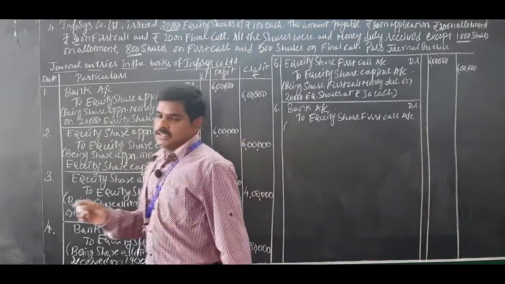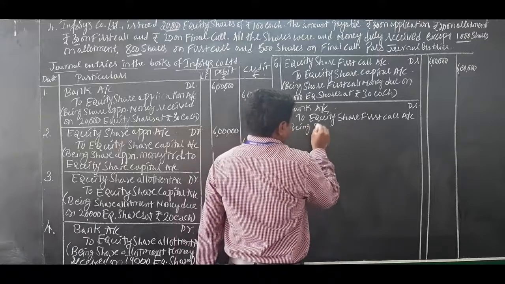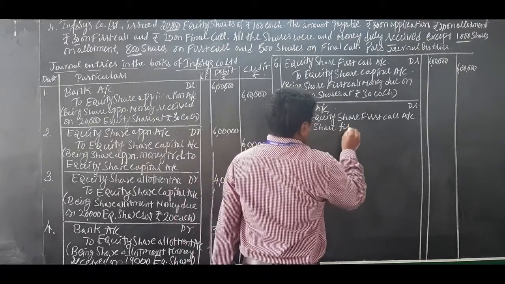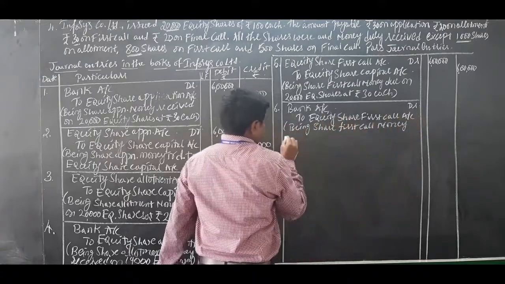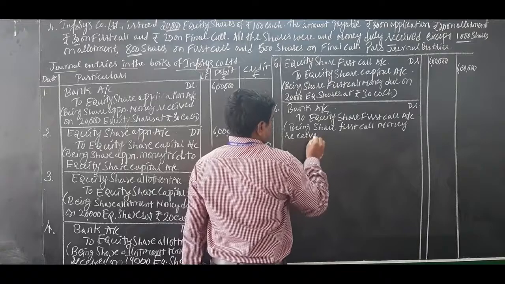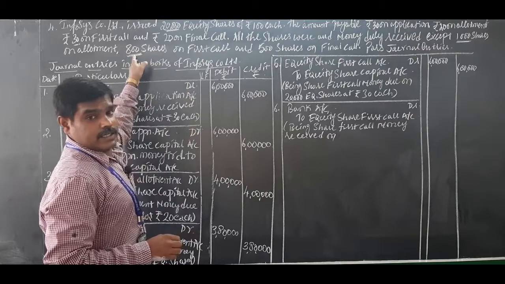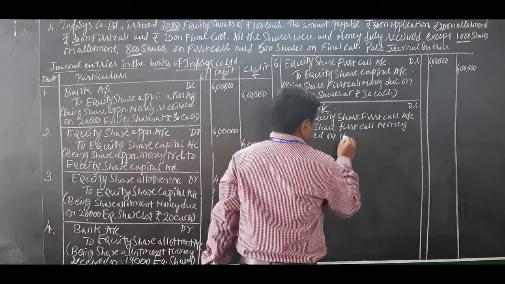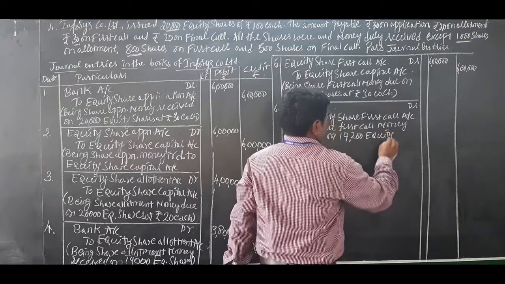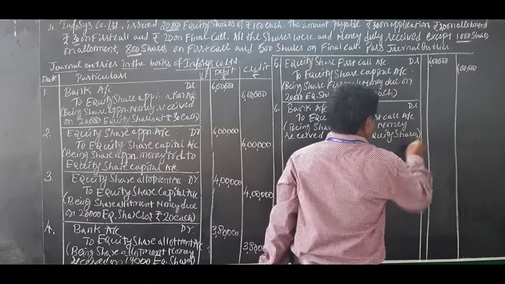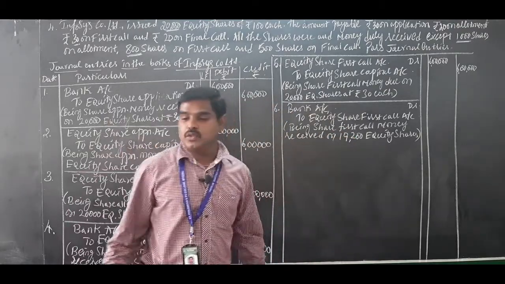First I will write narration, being share first call money received on 19,200 equity shares. Out of 20,000, 800 shares are not received, means received on only 19,200 equity shares.